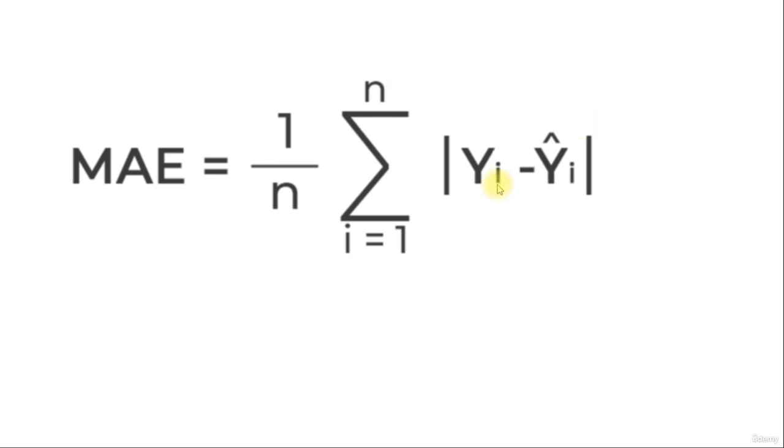So for example, if the model predicted 95 but the actual sale was 100, we'll get a negative value. That's why, by taking the modulus of that value, it will convert it to a positive value. Basically, the error will be clearly visible.